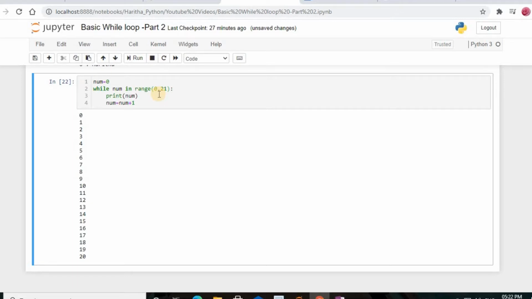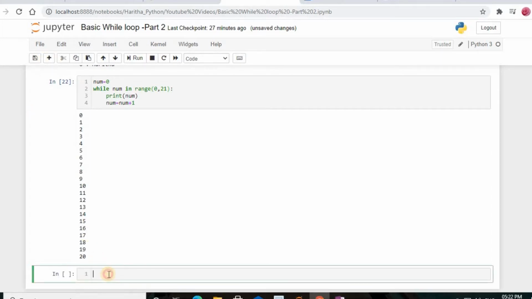So we move along now by adding a little bit of complexity to the body of the while loop so that we can use an if condition within this. Now we are going to join if conditions also here. So num is equal to 0, and by using the keyword while, num in range of 0 to 10 means you will get only 0 to 9. That you should remember.